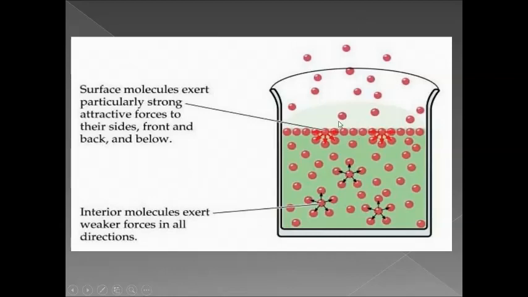You can see here a particle on the surface of the water. Inside the water also, if you take one of the particles, you can see the particle is exerting some force, but it is weaker. In all directions the force is there, but it is weaker. But on the surface, the particle exerts a strong attractive force on its sides and in front. So this is the difference between what a molecule experiences inside the liquid and how it experiences the force on the surface.